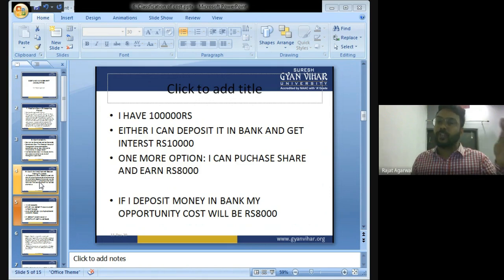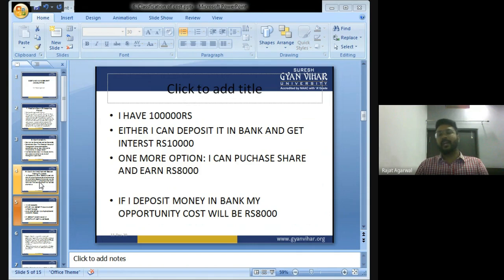If I deposit rupees 1 lakh in the bank, then I will earn rupees 10,000, but I will lose rupees 8,000, which I could earn by purchasing the shares. If I purchase the share for 1 lakh, then I will earn rupees 8,000, but I will lose rupees 10,000, which I could earn by depositing the money in the bank. So if I deposit my money in the bank, my opportunity cost will be 8,000. The opportunity cost is the second best option which I am losing because I have selected some other option.